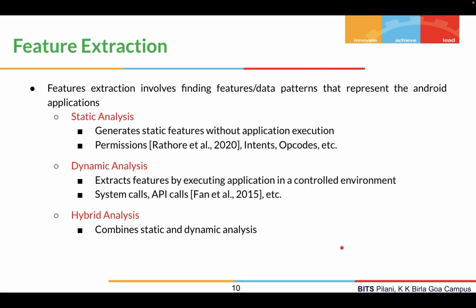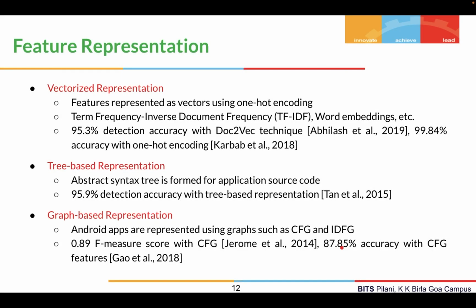Then we have feature representation. Now, after we extract these features, we need to represent them in certain formats or forms that our model can understand. So we can have vectorized representation, where we represent these features as vectors using techniques such as one-hot encoding, TF-IDF, word embeddings, etc.